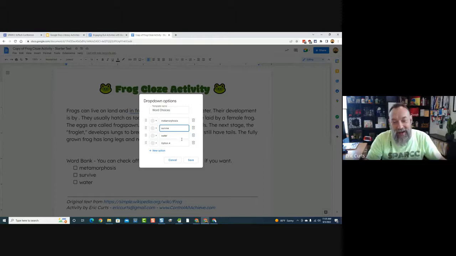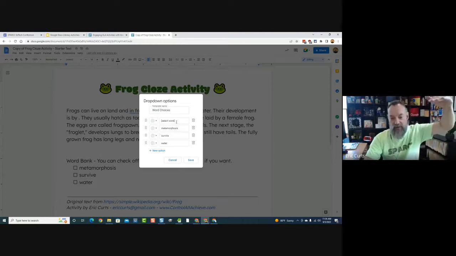And then I probably want to add an option at the top that doesn't have the actual words showing. So I'll probably put in something like select word, and I'll have that be one of the options. And then I'll grab that and drag it up to the top of the list. So it'll say select word, and then these will be in the list for the drop downs.